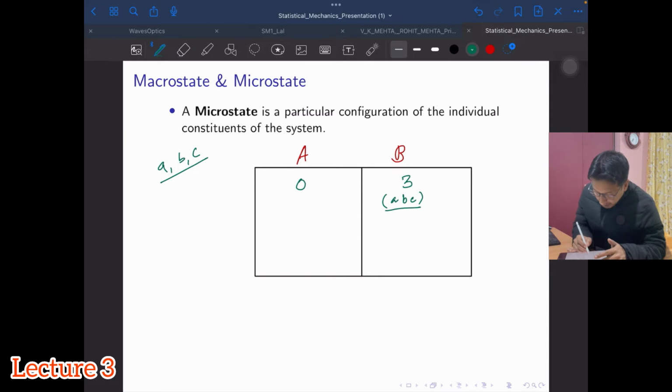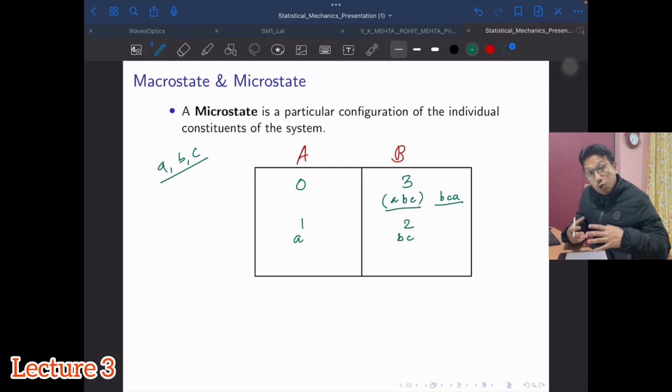Now think of the condition where I have one particle in compartment A and two particles in compartment B. If A goes into compartment A, then BC will be in B. In the earlier case, you may wonder why BCA is not another arrangement.